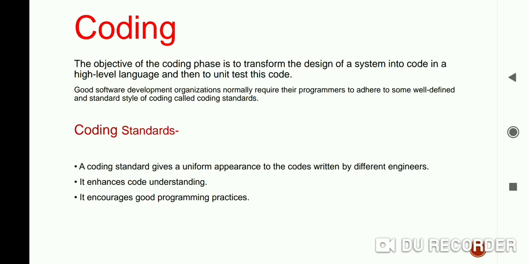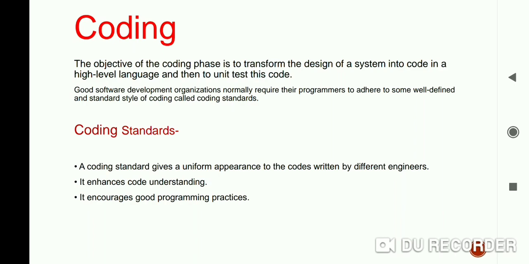There is no specific coding style or standard defined, and no specific rule book for coding standards, so every organization has its own approach. Now the question arises: how does each organization decide its coding standards?